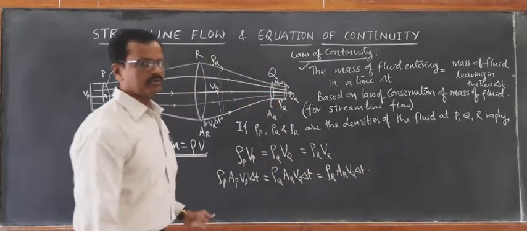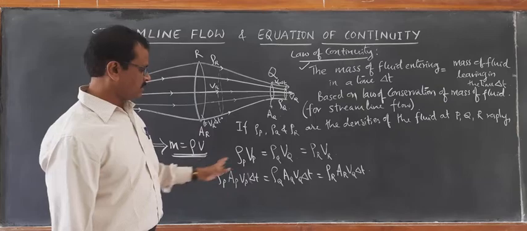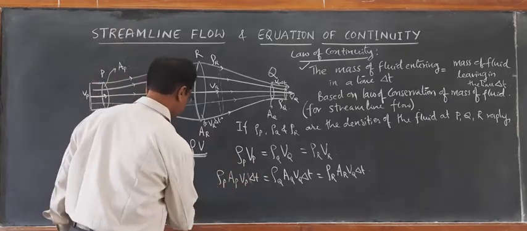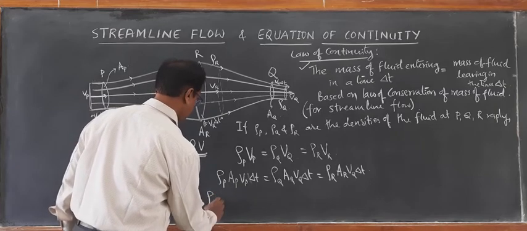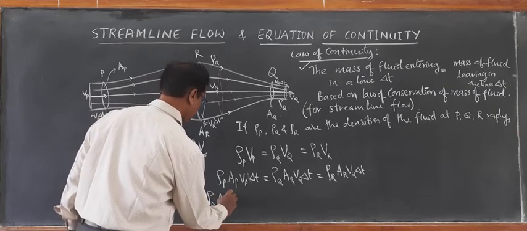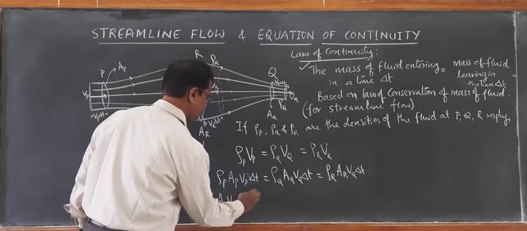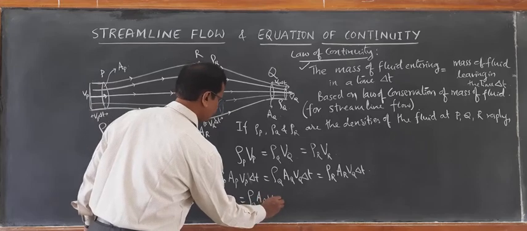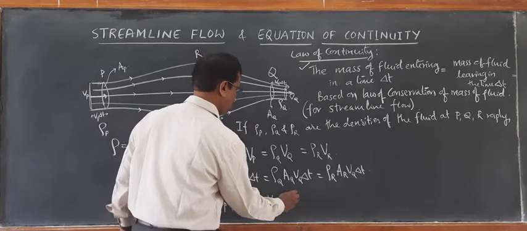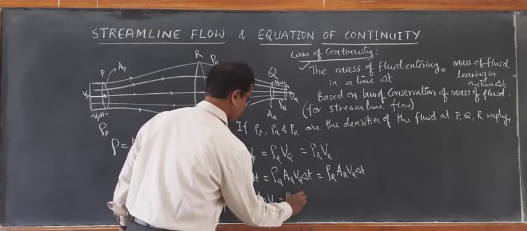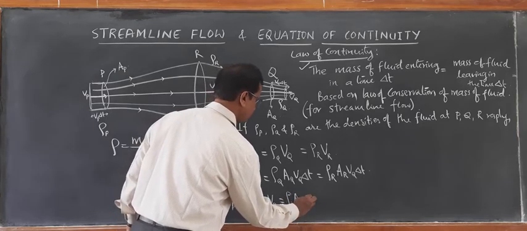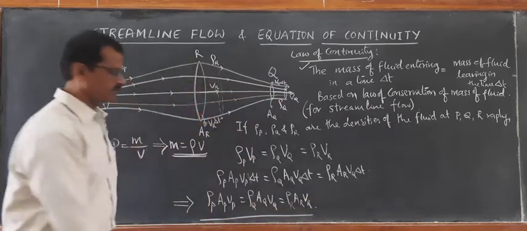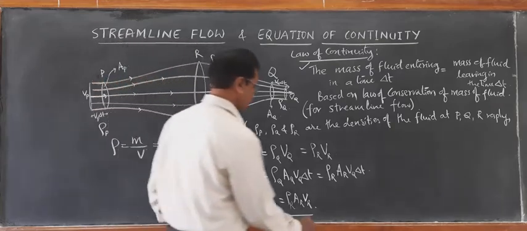Now delta t is common to what? Delta t can be cancelled. When you cancel the delta t, then you are left with rho p into AP VP is equal to rho q into AQ into VQ. This is equal to rho R AR into VR. So this becomes the equation of continuity for fluids.